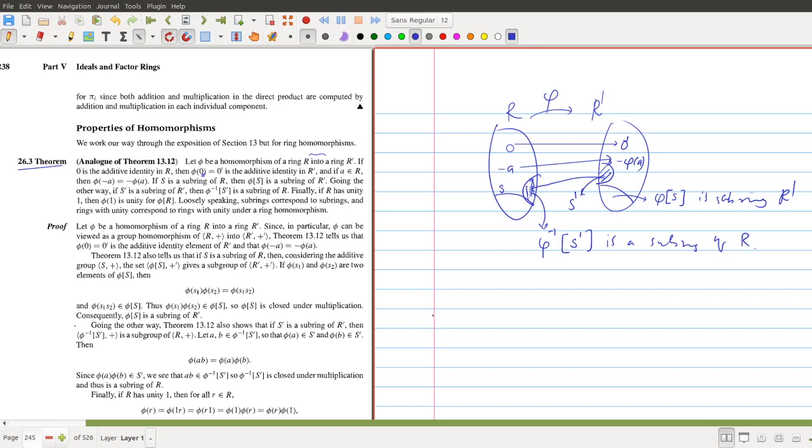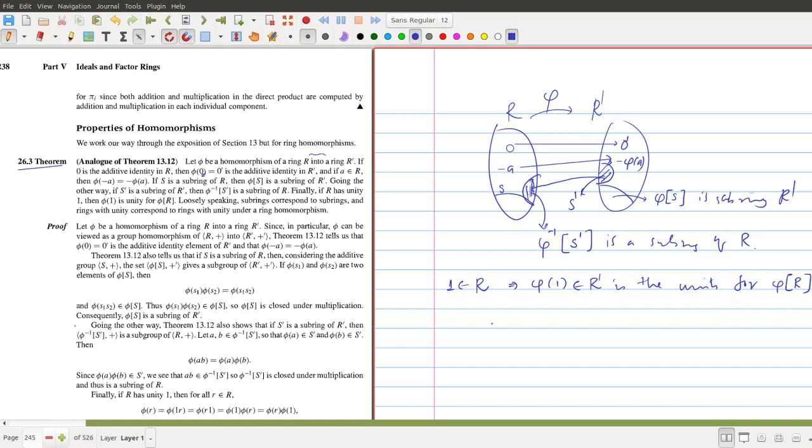If R is a ring with unity, that means 1 belongs to R, that means 1 is the multiplicative identity of the ring R, then phi of 1 is the multiplicative identity or unity, not for R prime, but for phi of R, the image set of this ring.